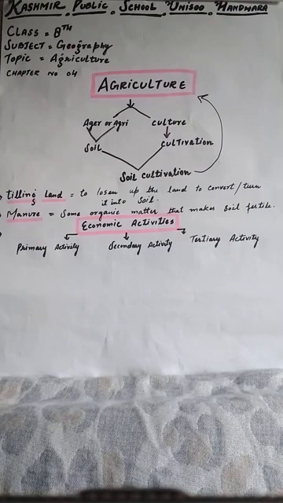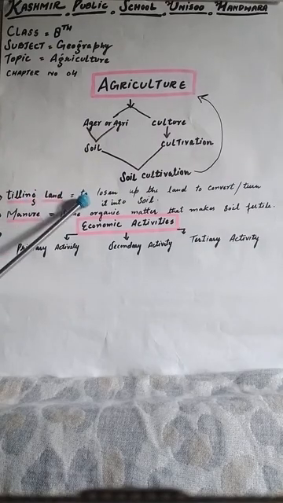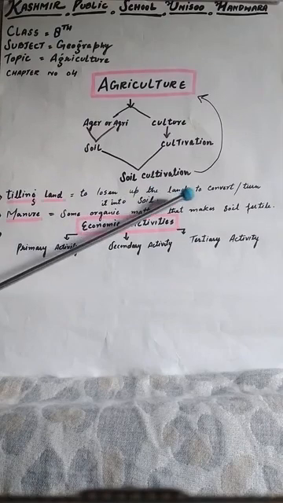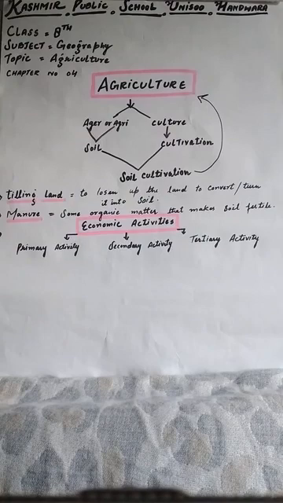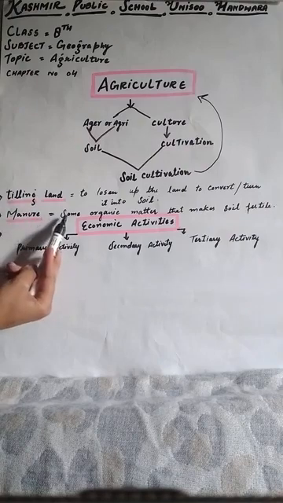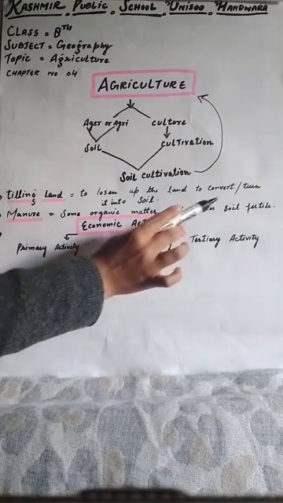There are some children, namely Gurpreet, Madhav and Tina, who were walking through the village where they saw a farmer tilling land. Here is a point: what does tilling land mean? It means to loosen up the land, or we can say to turn it into soil. The farmer told the children that he was growing wheat and had added manure to the soil to make it more fertile. What does manure mean? Manure means some organic matter that makes our soil fertile.